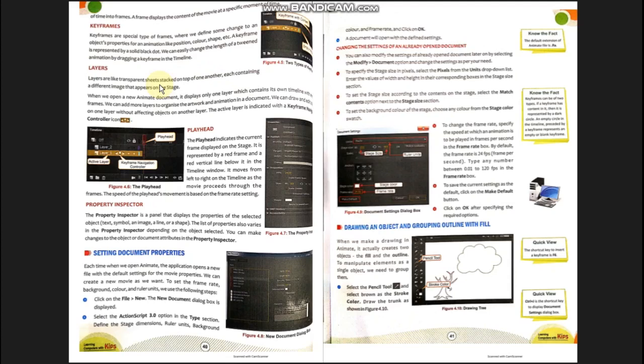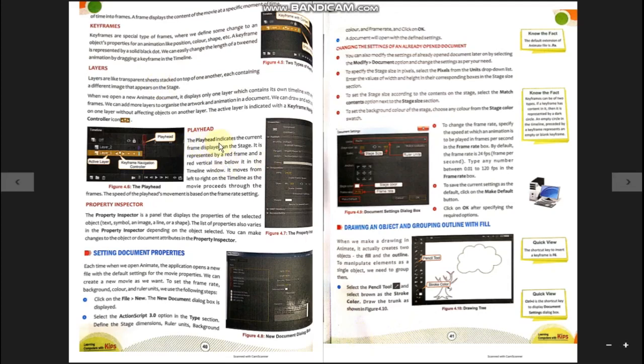If you want to erase any part of the tree or color any part of the tree, it may be possible that the other parts of the complete scenery are affected. So to reduce this, we keep different objects on different sheets, so that if any editing is required, we will do the editing on that particular object only, on a particular layer only, and other sheets, other frames, other layers will be unaffected. So this is the concept behind layers.